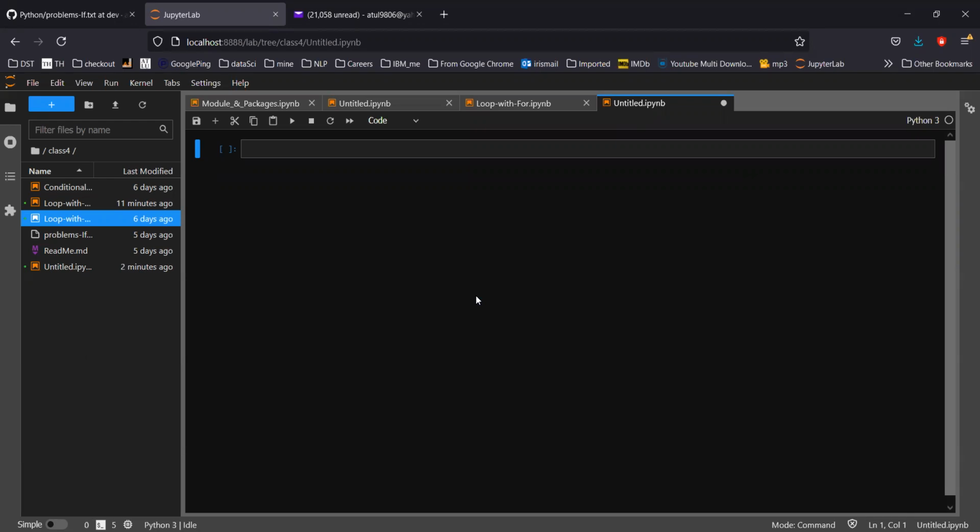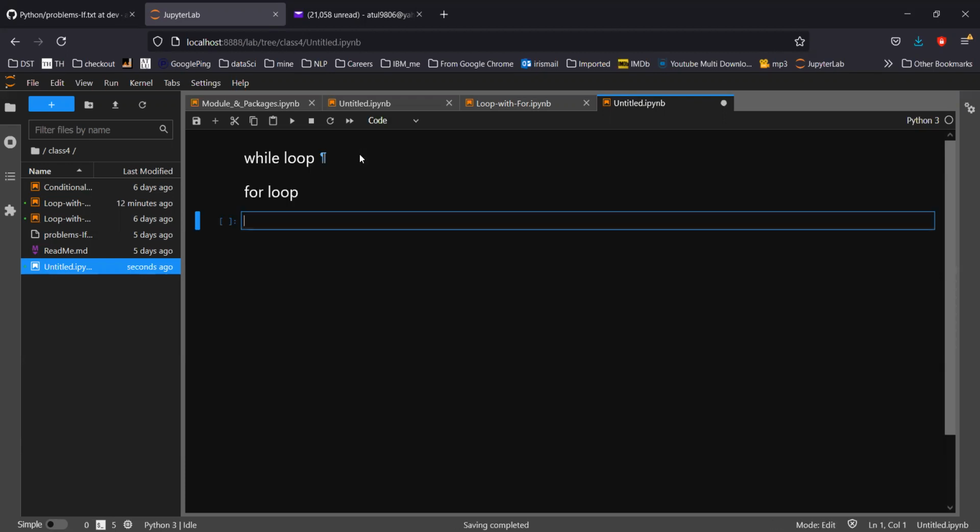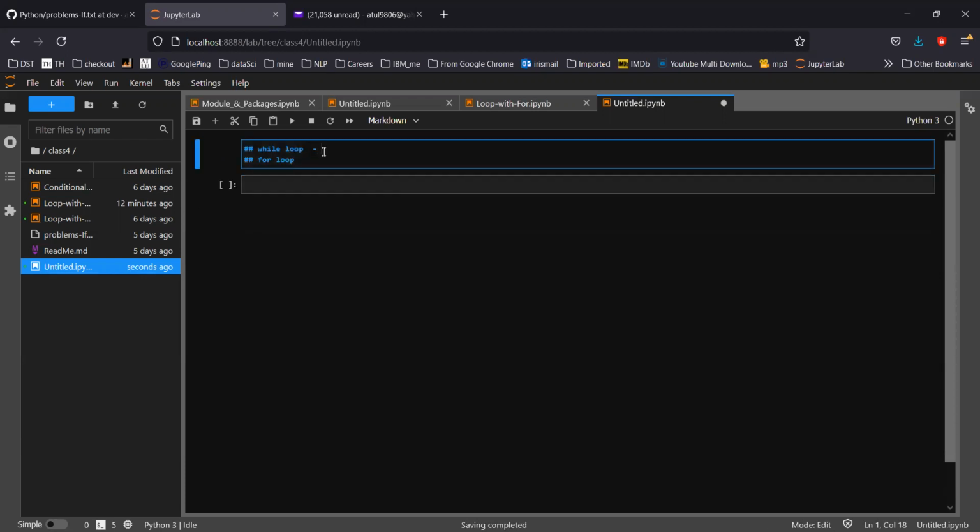So Python supports two kinds of loop. One is called while loop, and the other one is called for loop. Now for the while loop, we call it an indefinite loop, and for loop, we call it a finite loop.